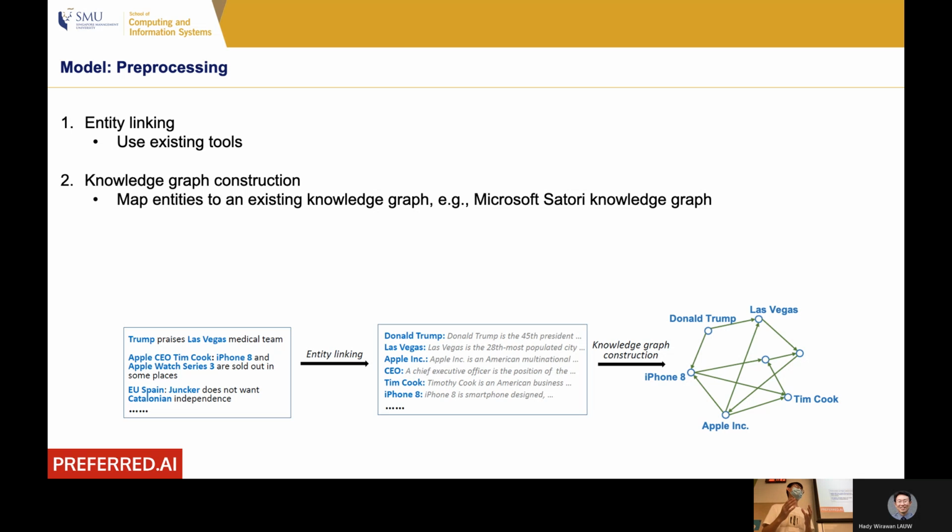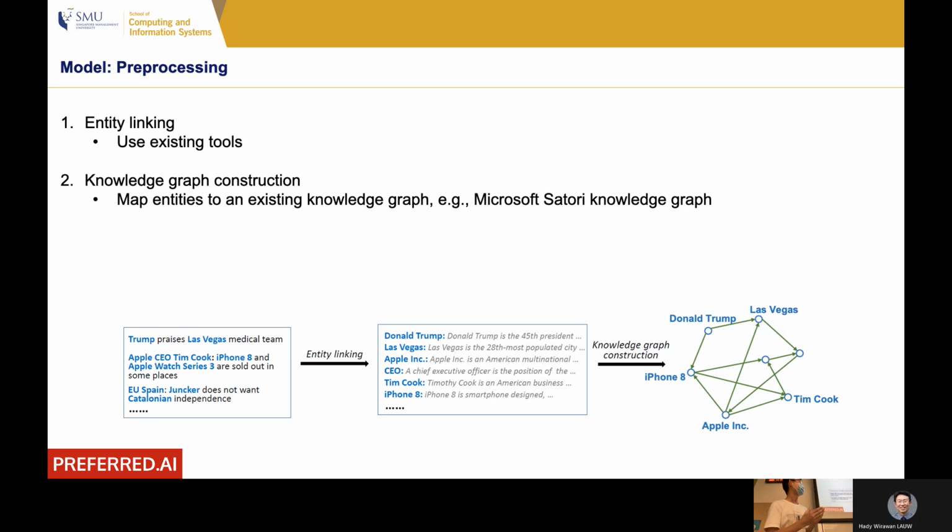We only maintain the entities in the knowledge graph that we are interested in, and we remove all other entities, so that we extract a sub-knowledge graph that we are interested in. Maybe the whole knowledge graph is very big, and we are not interested in all the entities. We are only interested in several sub-graphs. For example, in terms of Trump, we can map Trump to the vertex on the right-hand side knowledge graph.